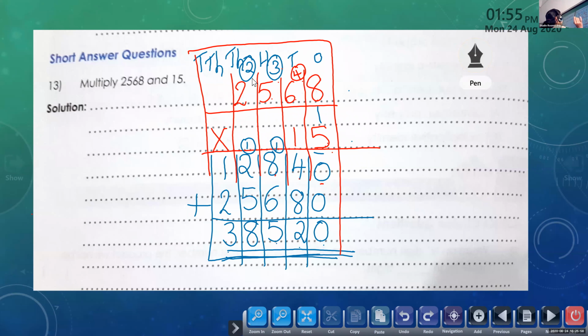And 2 carry over. 5 into 2 is 10 plus 2, 12. So first answer is 1, 2, 8, 4, 0. This is the first row. Is there any mistake in the first row?